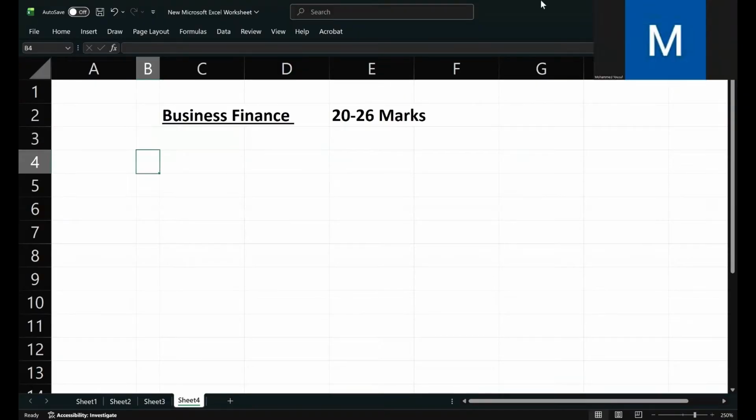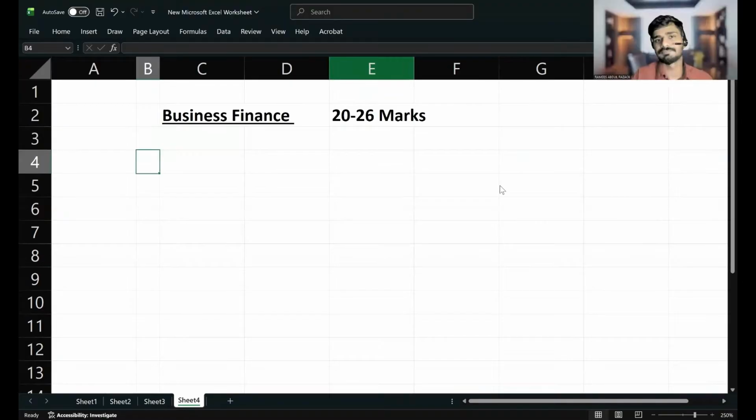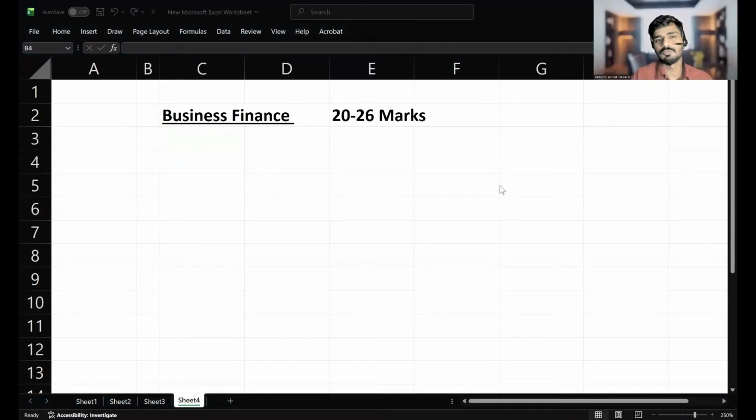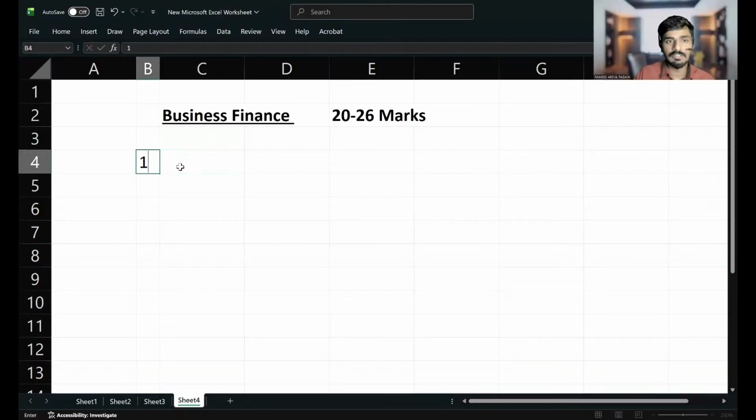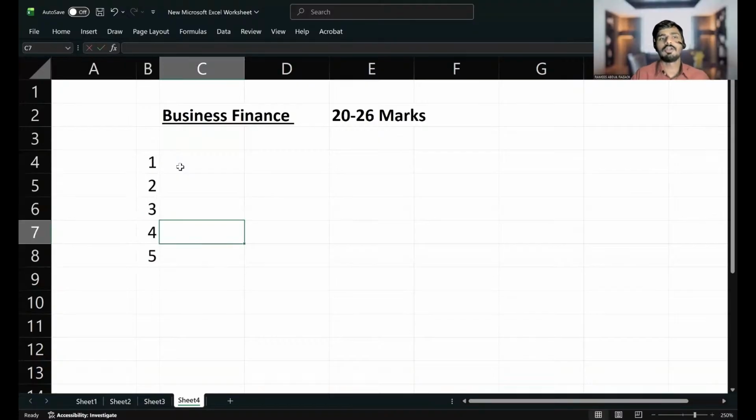Kaplan textbook, how many chapters are there in business finance? Yes, there are 5 chapters. Excellent. It's actually chapter numbers 15, 16, 17, 18, and 19. Anyway, there are 5 chapters.